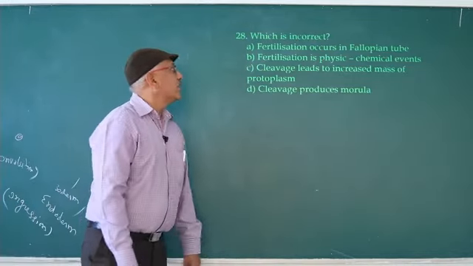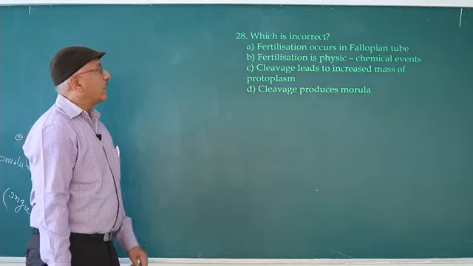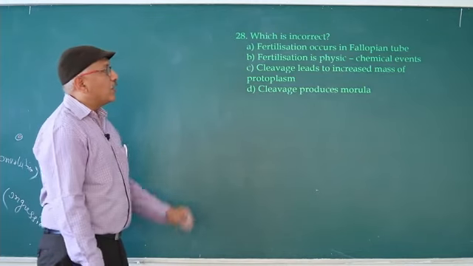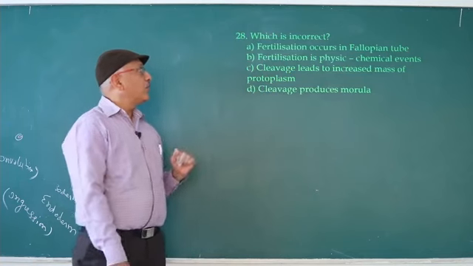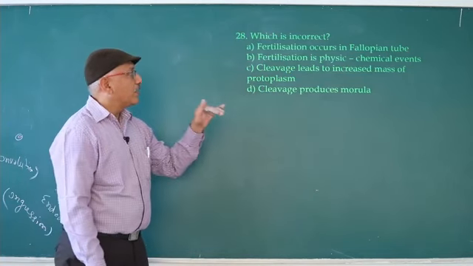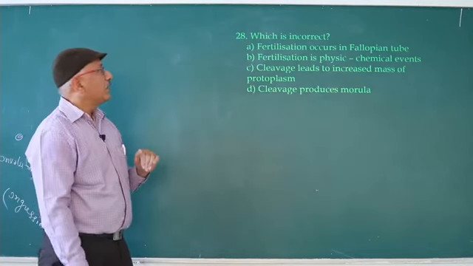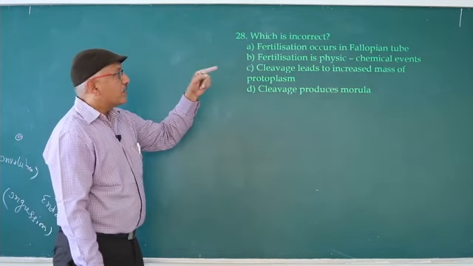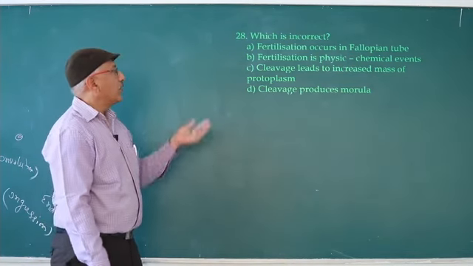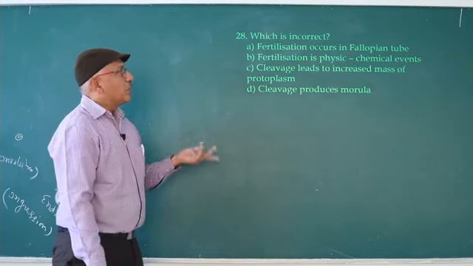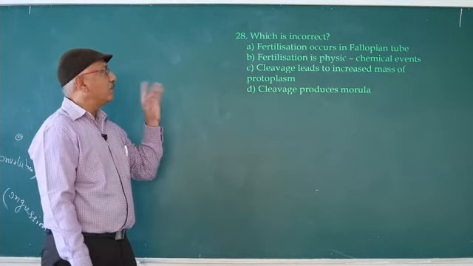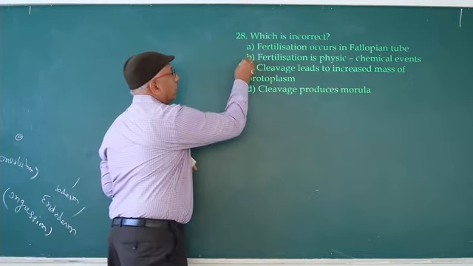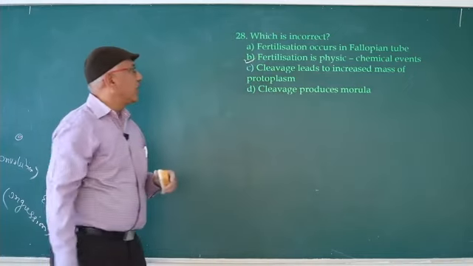Which is incorrect? A, fertilization occurs in fallopian tube. Correct only. B, fertilization is a physiochemical event. So that is wrong. So here the answer is B.